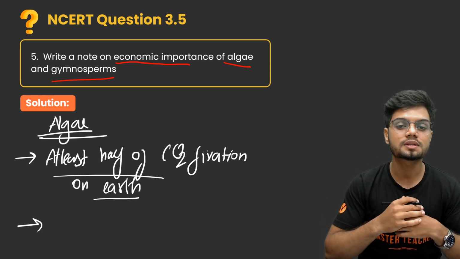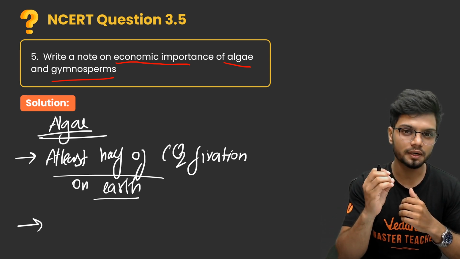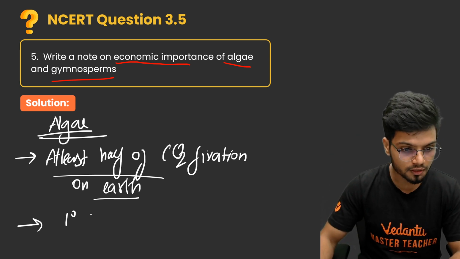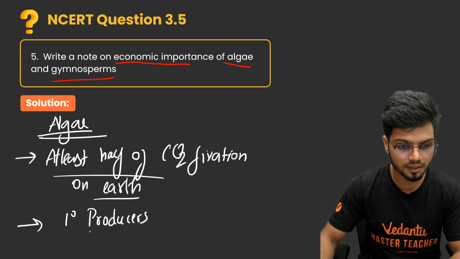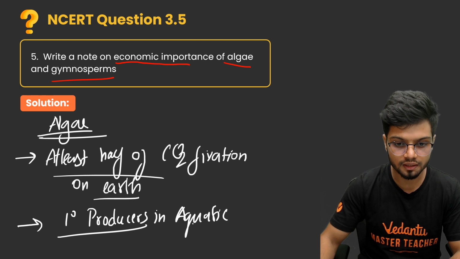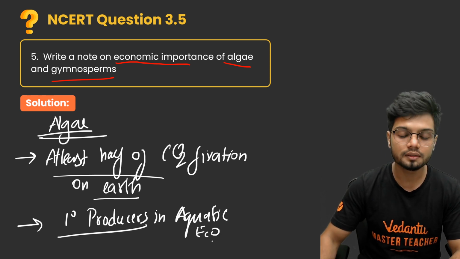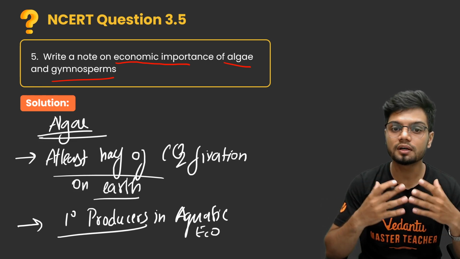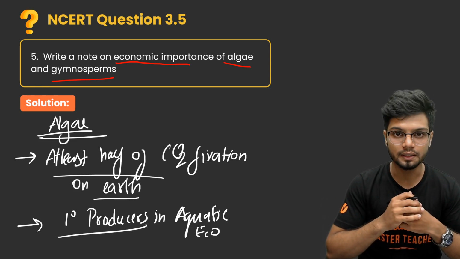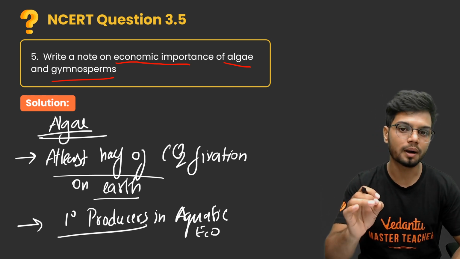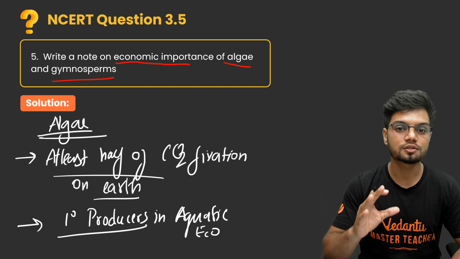In the aquatic ecosystem, they are the most important primary producers. They are the primary producers in the aquatic ecosystem, and a very important part of the food web in the aquatic ecosystem. Clear? So those were the two most important parts of the economic importance of algae.